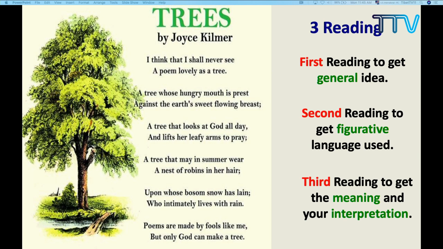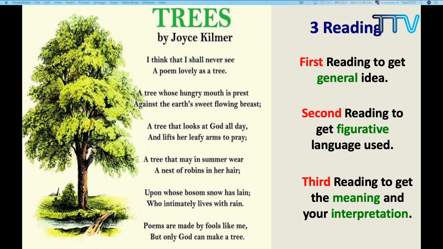The main purpose is just to get the general idea of the poem. In your second reading, you are going to look for all the words which show emotion, which are related to feeling, and I also want you to look at all the figurative language, figures of speech, that is, literary devices. You can also say poetic devices. There are so many synonyms for this.